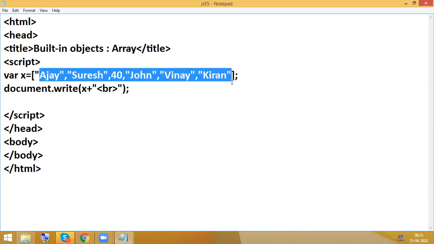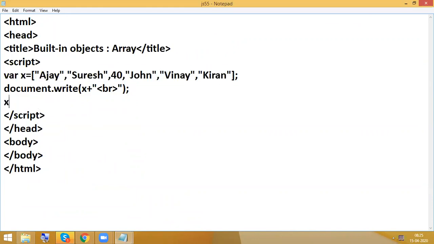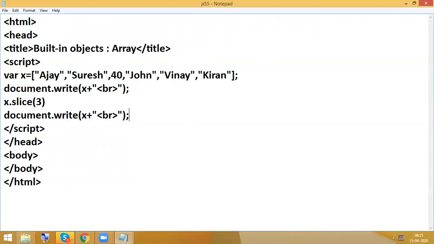So we are having totally 6 values. Now as usual, I want to apply the slice concept. X dot slice. Now here I am going to remove based on the number 3. So now go and check it.